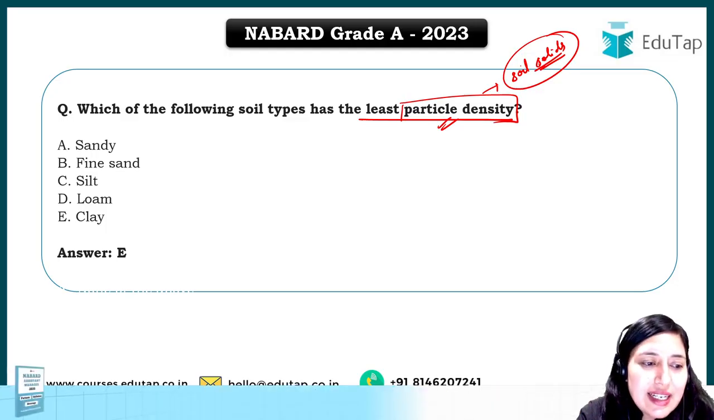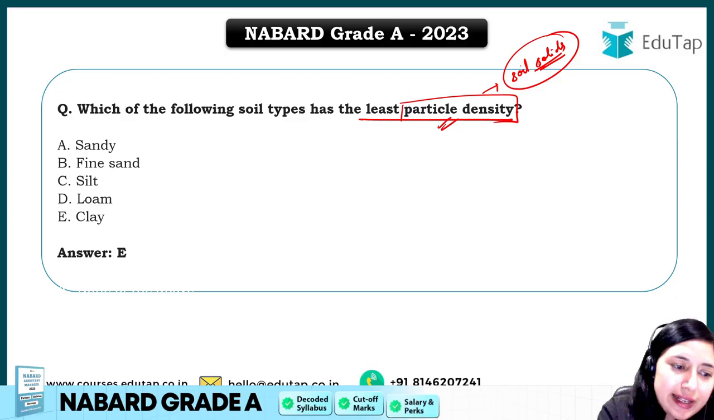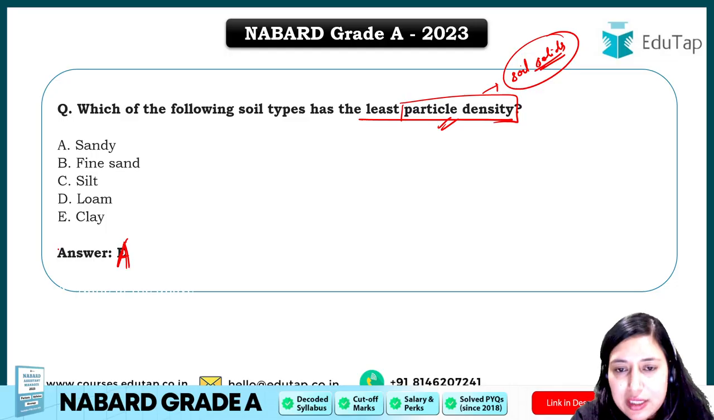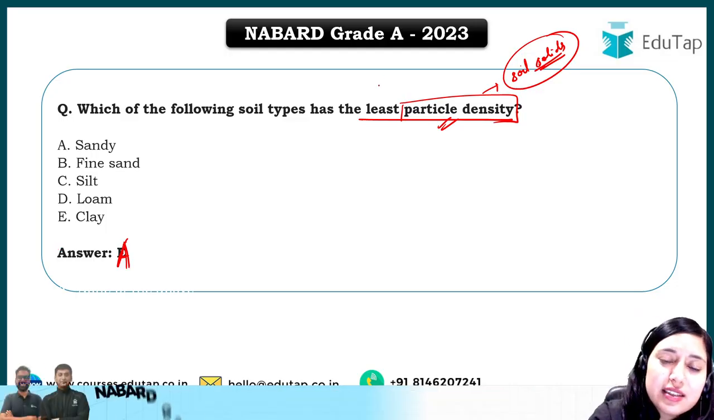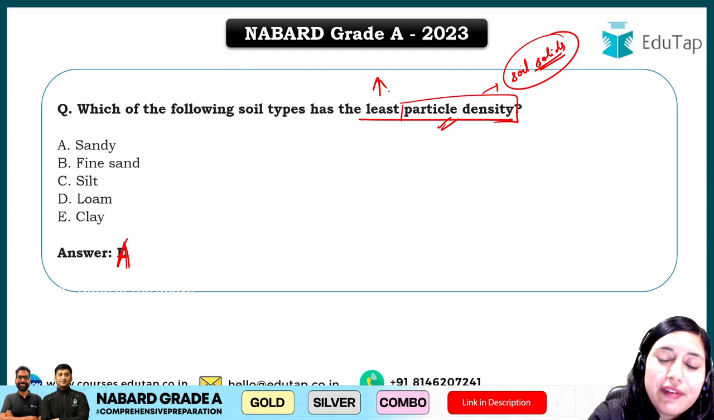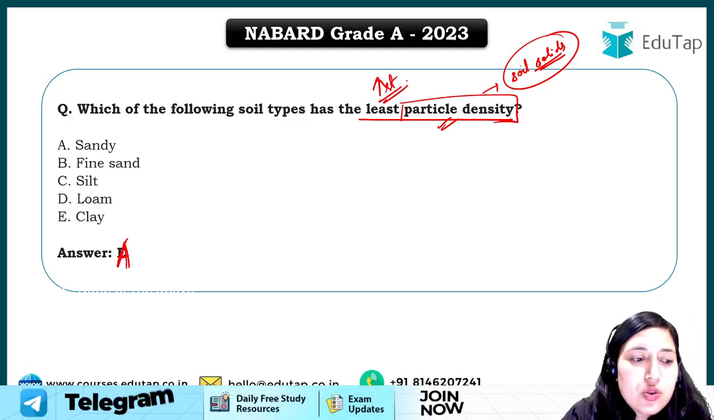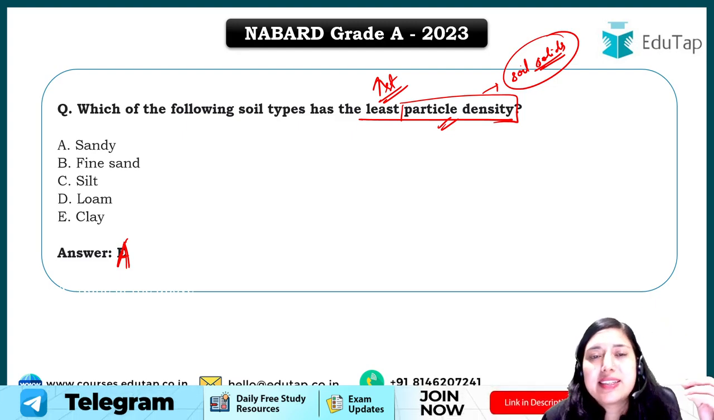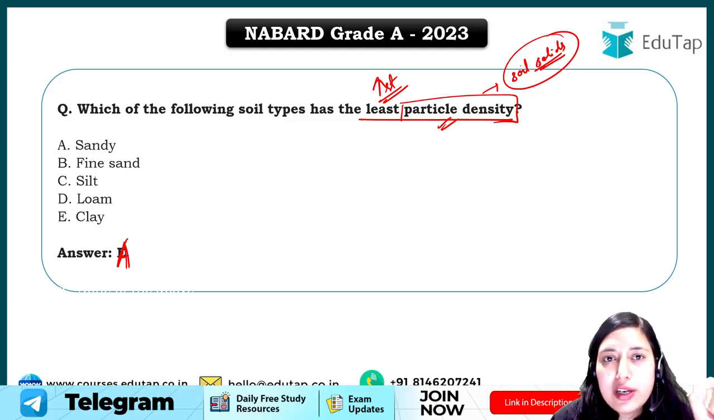So least particle density will be of sandy soil. Okay, it will be of sandy soil, not clay soil, but sandy soil. If it had been asked which of the following soil types has the highest particle density, then clay would have been the answer. Clear? So students, in this particular case, when we talk about particle density, we are talking about individual soil particles.